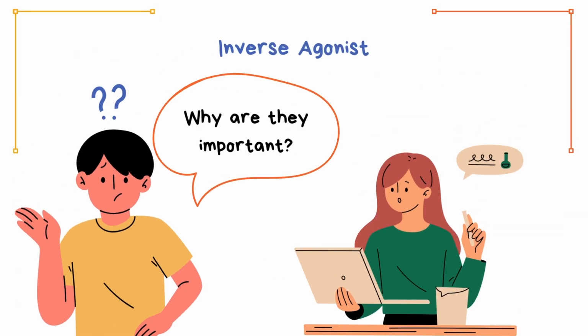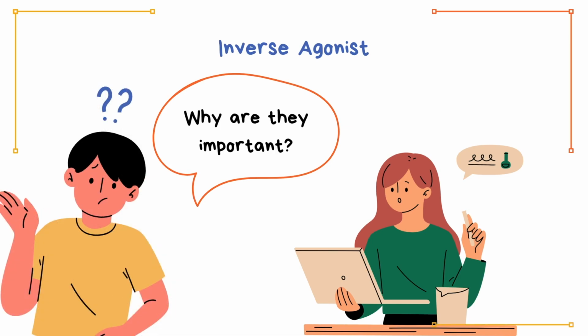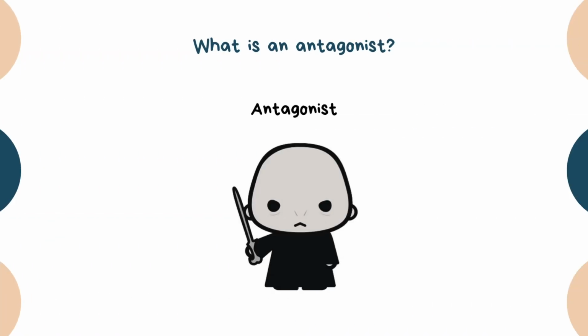This is quite relevant for the development of new drugs. With ligands that can reduce receptor activity, we can have greater degree of control over receptor function, and it is expected that this will translate into better treatment of disease. Let's have a look at the antagonists.